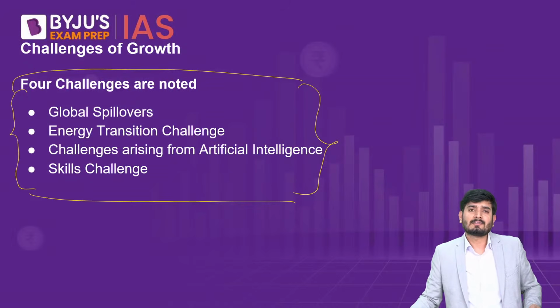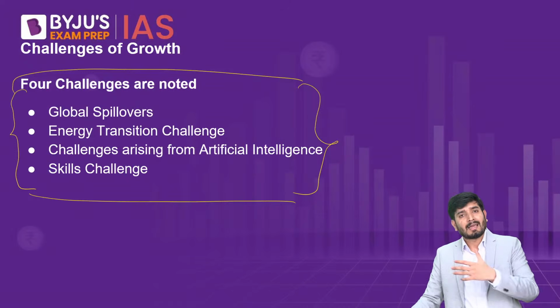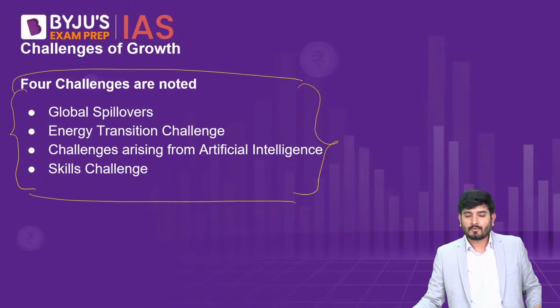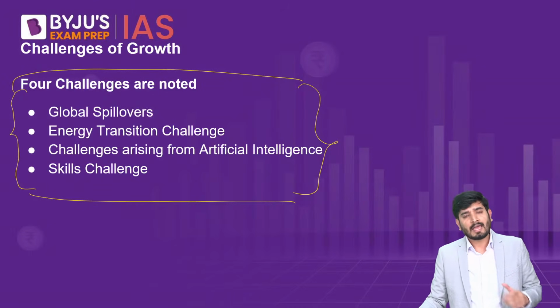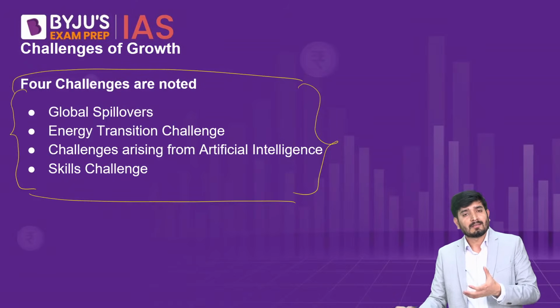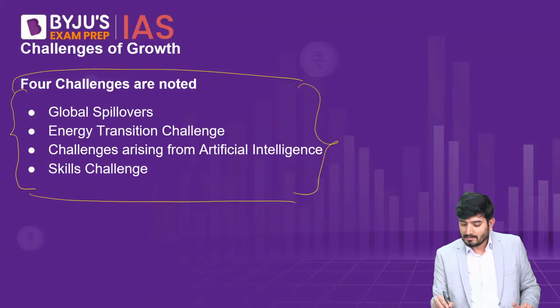Now, we have seen that since 1991, we are a liberalized, globalized economy. Since we are a liberalized and globalized economy, definitely we will be influenced by the challenges or by the events which are happening outside the country. So, for example, if there is a war like the Russia-Ukraine war or the Israel and Palestine war, definitely we will have to face the challenges. We can be at the receiving end of these challenges. So one is the global spillover.